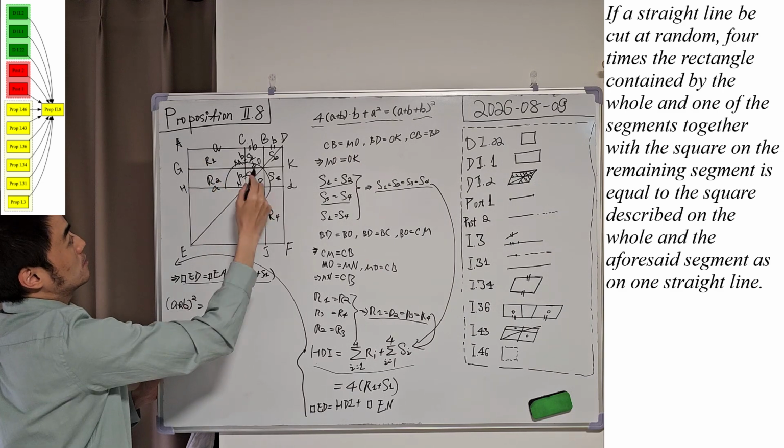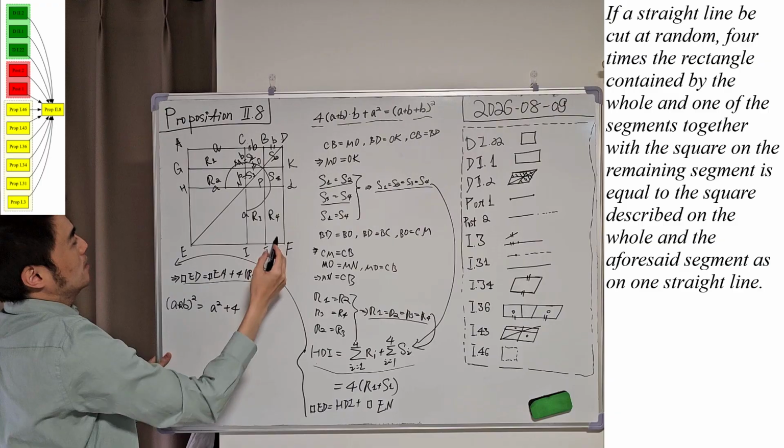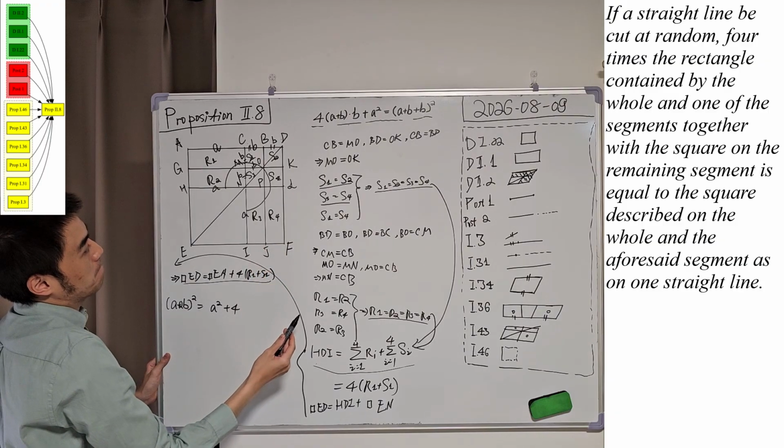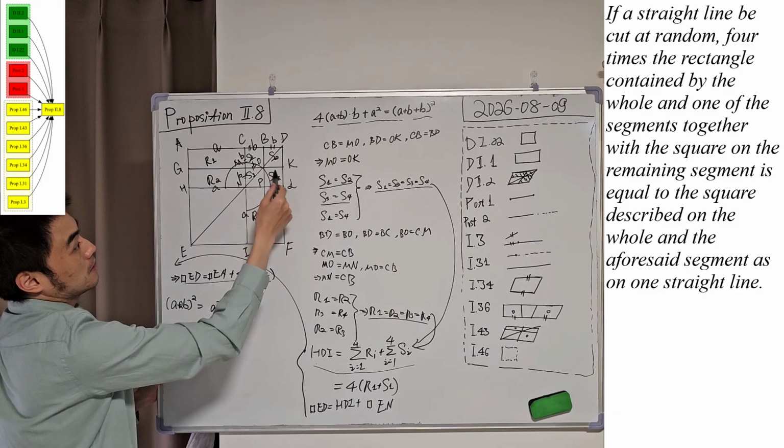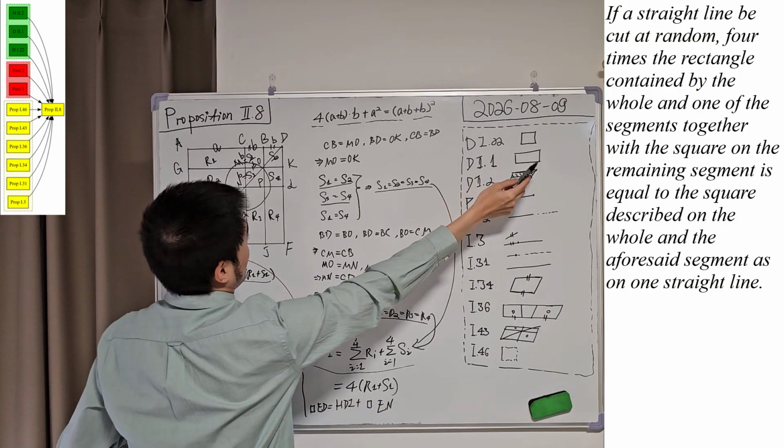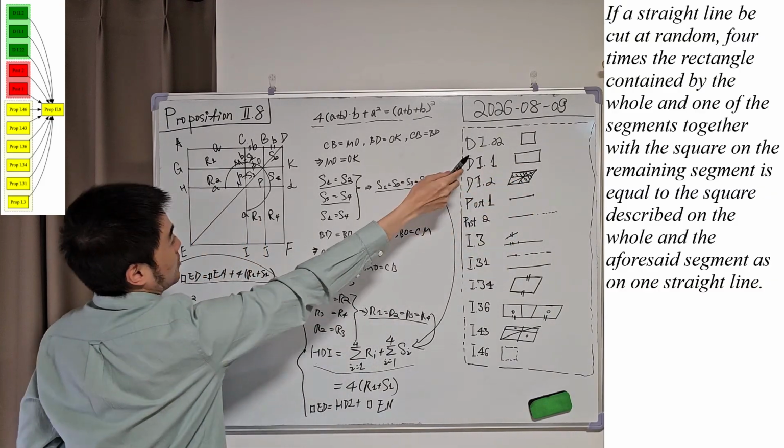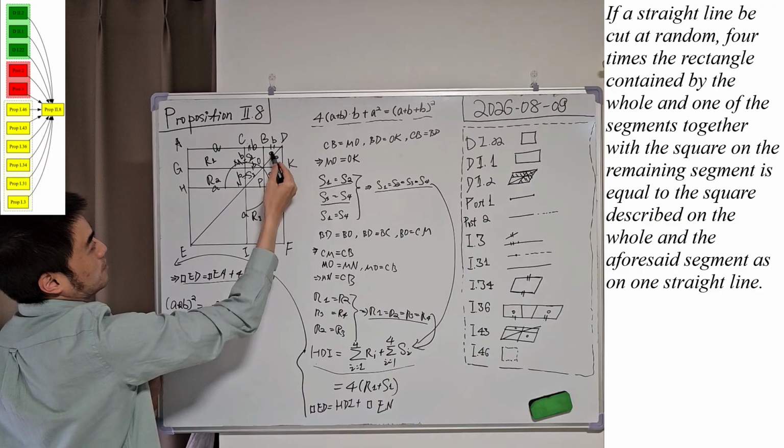It is this rectangle. And if we recall the definition of a square in 22, S2 is a square, so it's equilateral.